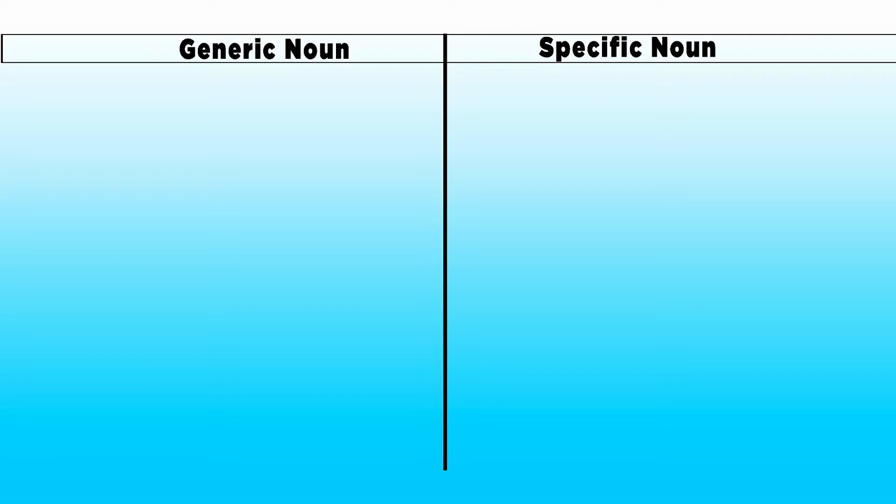Here we go, my dear students. I'm presenting the basic ideas of article in a chart. If you want to master article, you must not forget these ideas. First, let us see the difference between the generic noun and the specific noun. Generic noun means whole class of something.